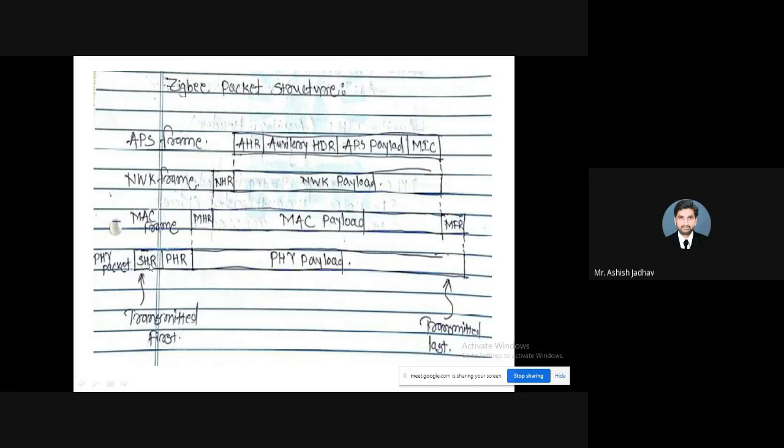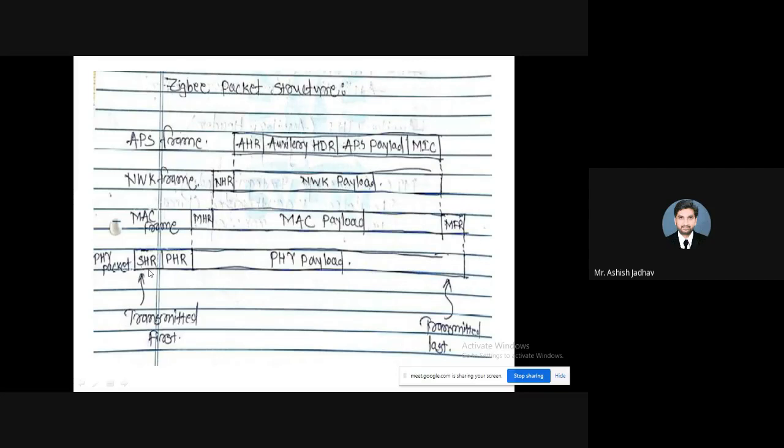One is called SHR, right? This is going to be transmitted first, and this end is going to be transmitted last, and this is the physical layer payload. At the physical layer, this SHR is going to be appended.